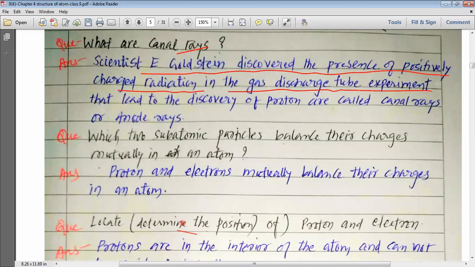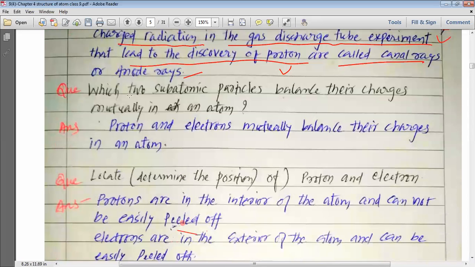Please remember the name of this experiment: the gas discharge tube experiment. The rays produced in the gas discharge tube experiment that led to the discovery of the proton are called canal rays. This is how you understand canal rays.